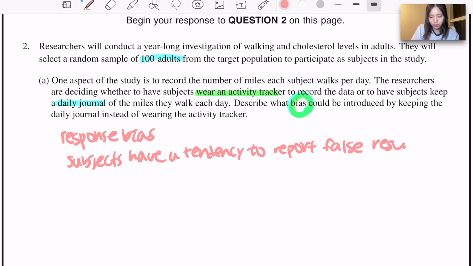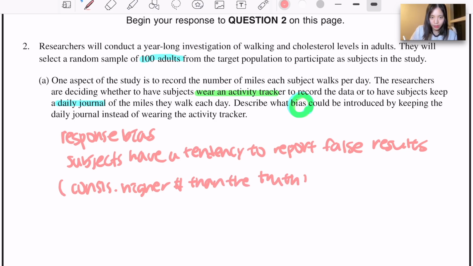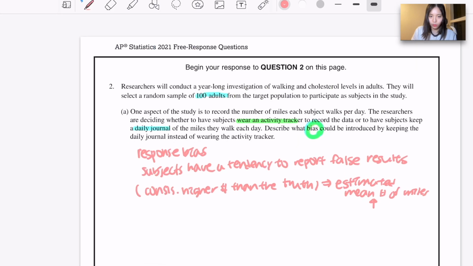For example, they may want to look more active, more fit, or more healthy, and for some reason report a higher number than they actually walked. So they can report a consistently higher number than the truth. This will cause the estimated mean number of miles to be greater than it actually should be for the whole population.